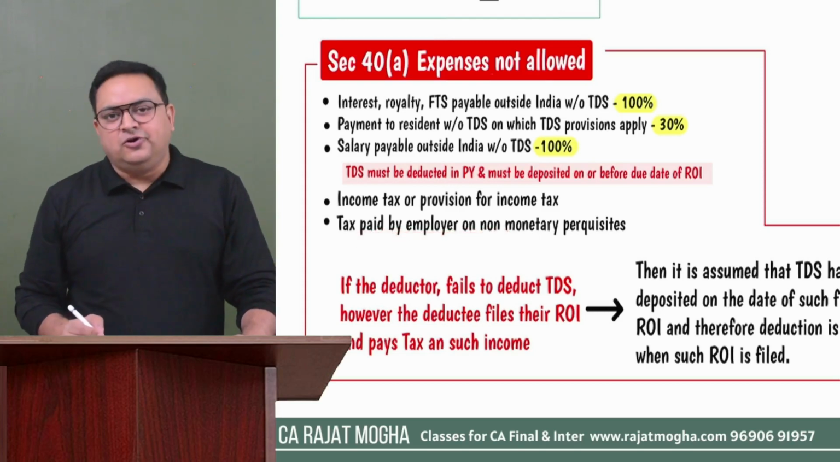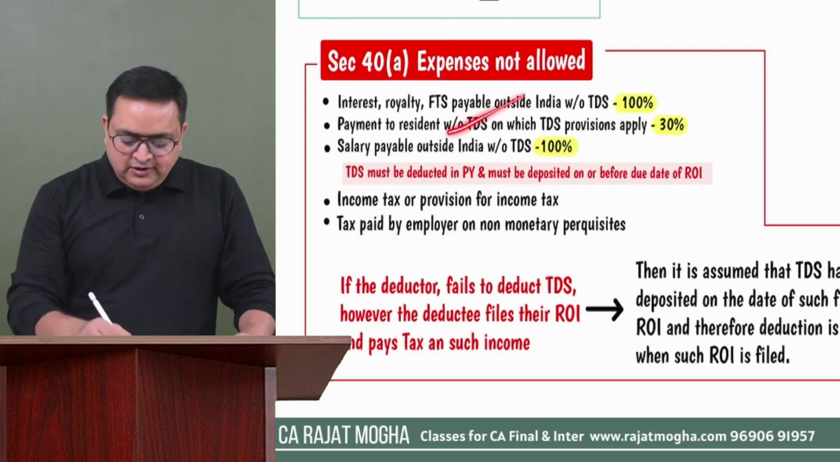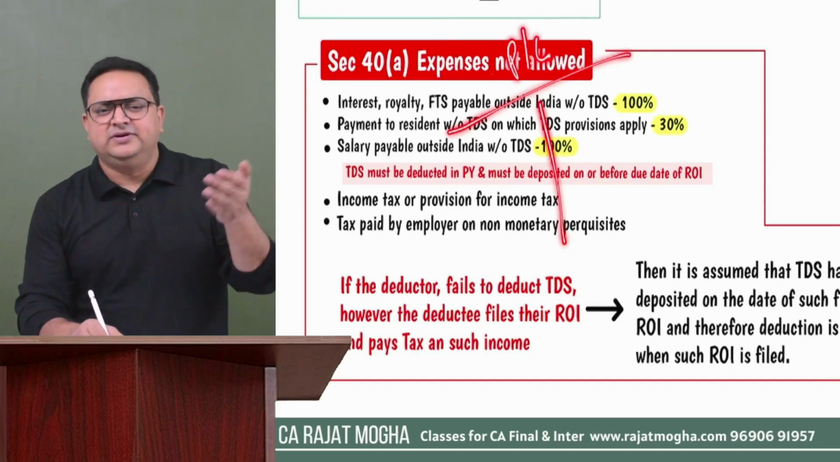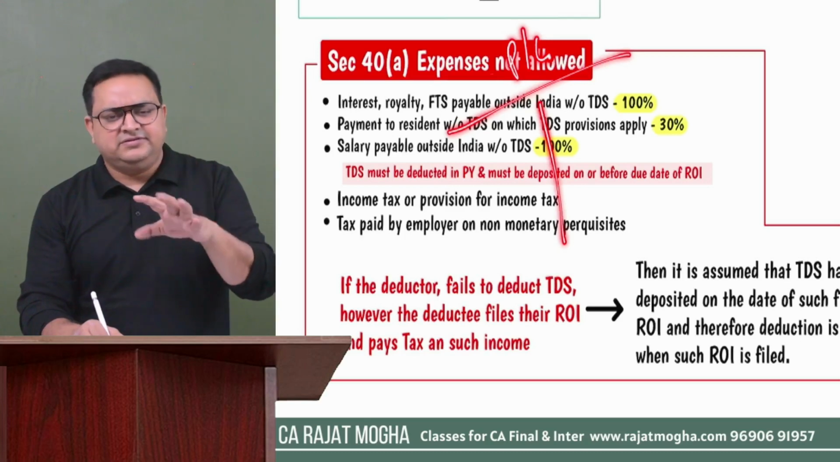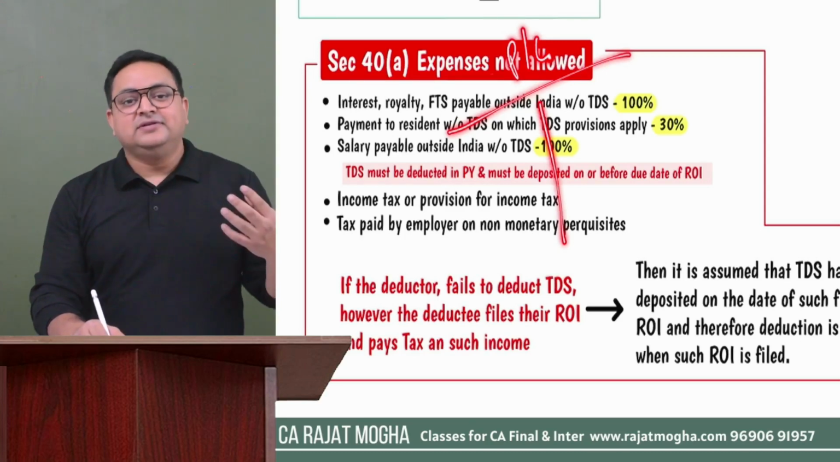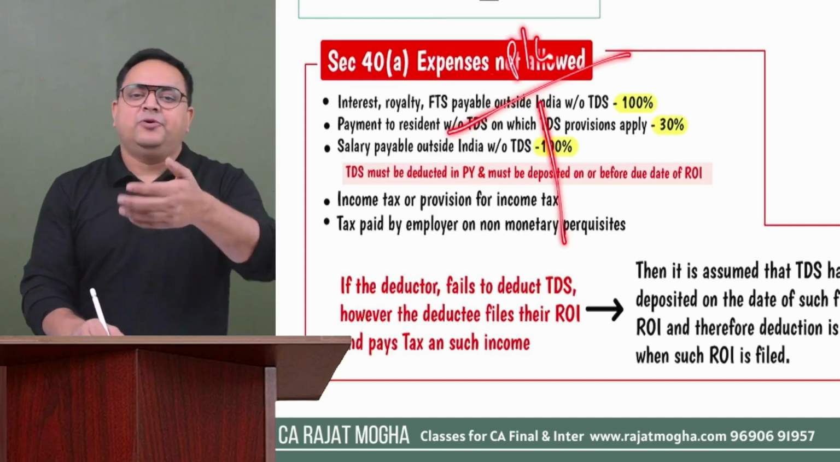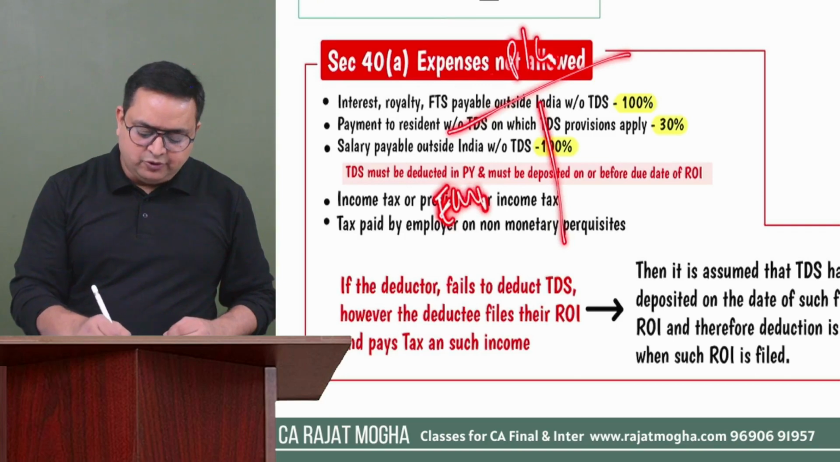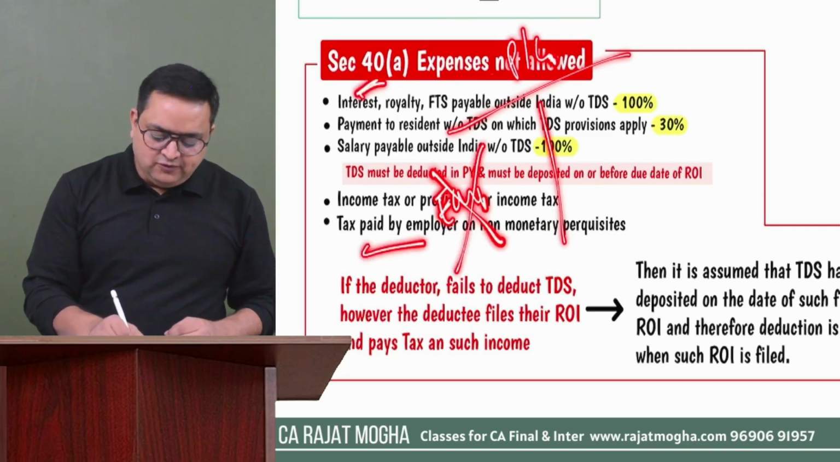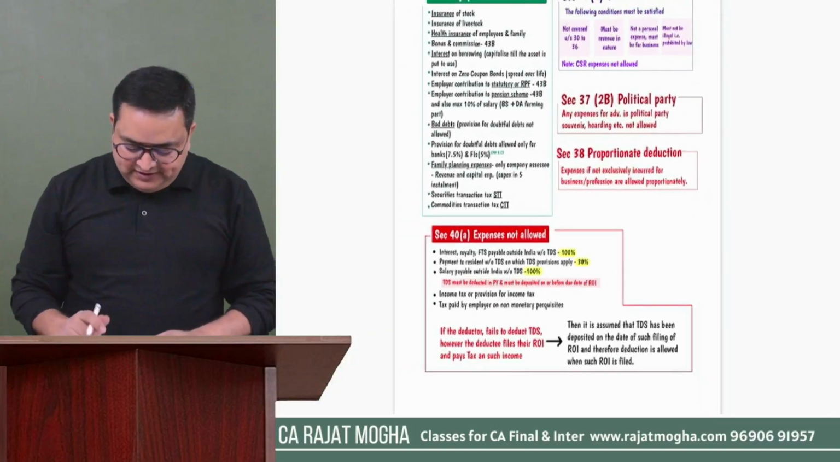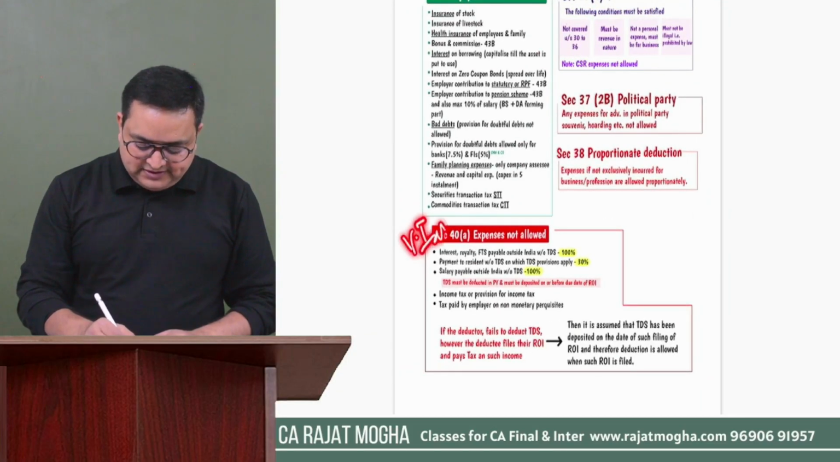Second is tax on non-monetary perquisite. Remember this point. If there is an employer providing some non-monetary perquisites like rent-free accommodation, concessional rent accommodation, motor car facility to the employee, and on the employee's behalf, this employer is depositing tax on non-monetary perquisite, this is an expense for the employer, but section 40(a) says, no, we are not going to allow this expense. Right? This was 40(a), a very important section.